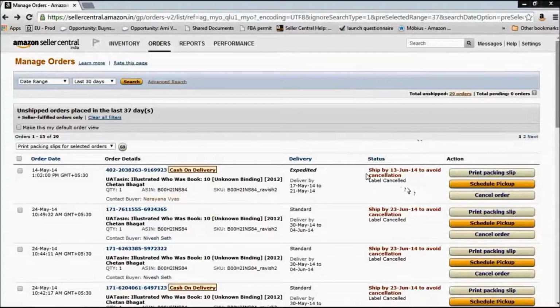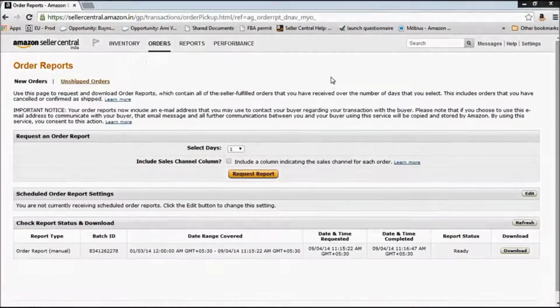One more thing, if you see the status of your order here as pending, it means that the order hasn't fully gone through yet, most probably due to the payment not being completed yet. If you see the status as pending for more than 2 days, do get in touch with us right away by contacting the seller support. Otherwise, it might get cancelled automatically by Amazon, and it might affect your performance as a seller on the platform.